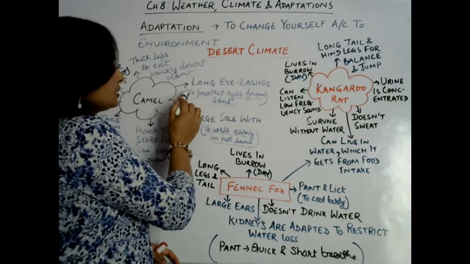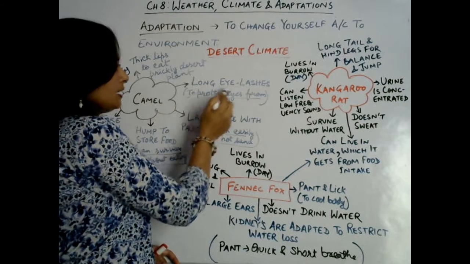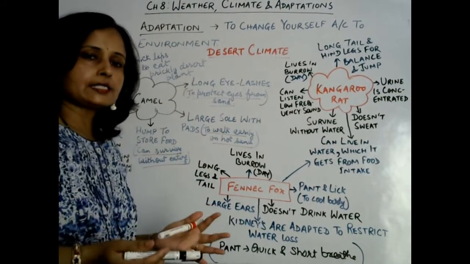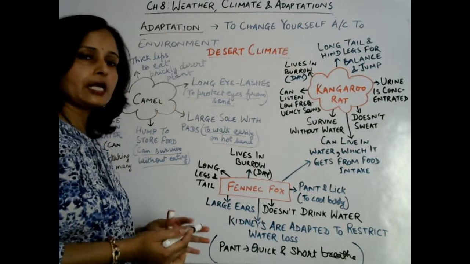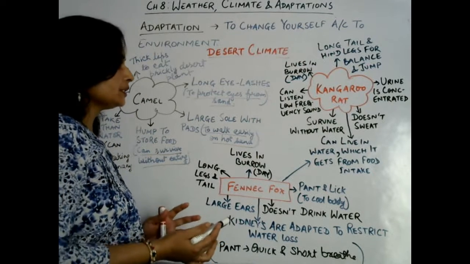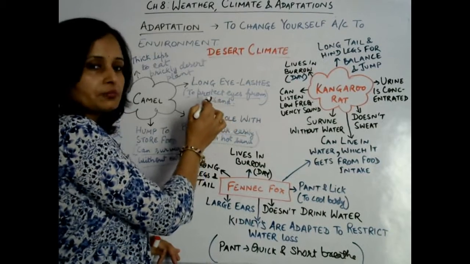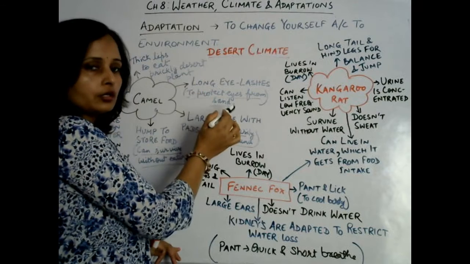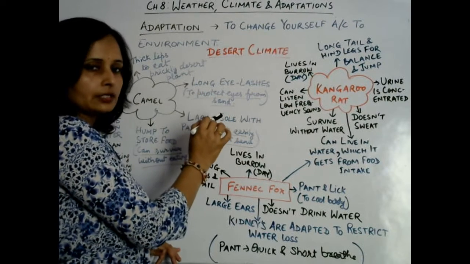Now next one is it is having long eyelashes to protect eye from sand. Obviously sand में desert में क्या होगा? कभी भी sandstorm can be happen, can be occur. So to protect eyes from such kind of sand, its eyelashes are long, जो कि इसे sand से बचाता है.